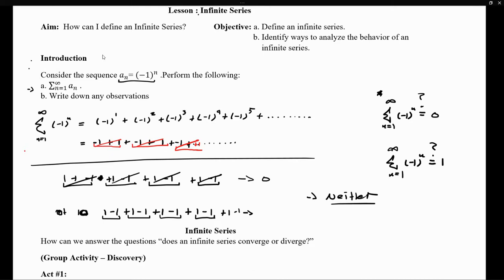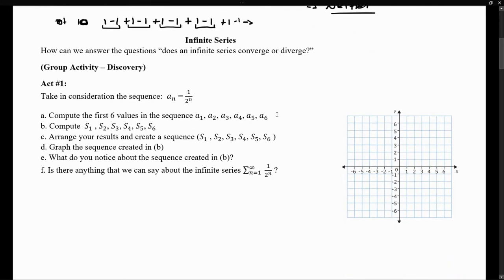So is there ever going to be a situation where, if I add infinitely many terms, I'm going to reach a single value? That's the question that we want to answer today. If I keep adding infinitely many terms, are we reaching a single value? Well, let's take a look at some extra examples. How can we answer the question: does an infinite series converge or diverge?